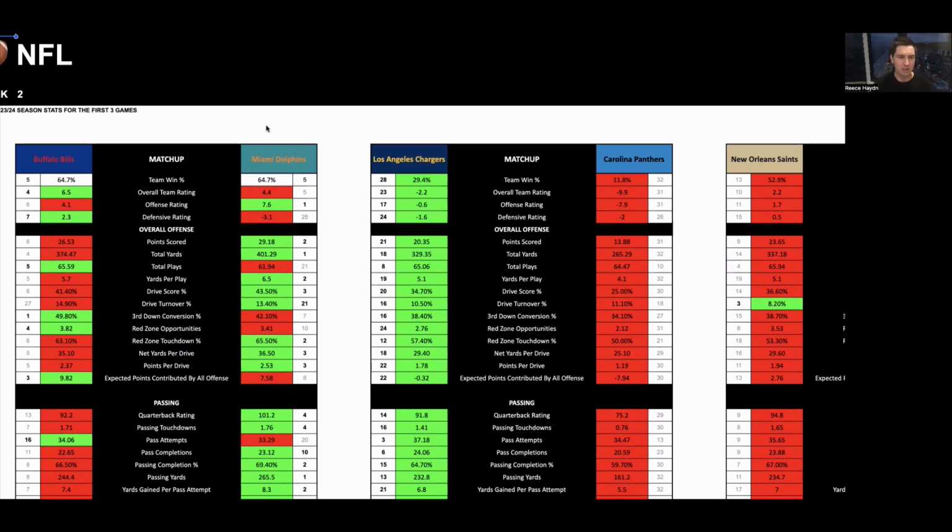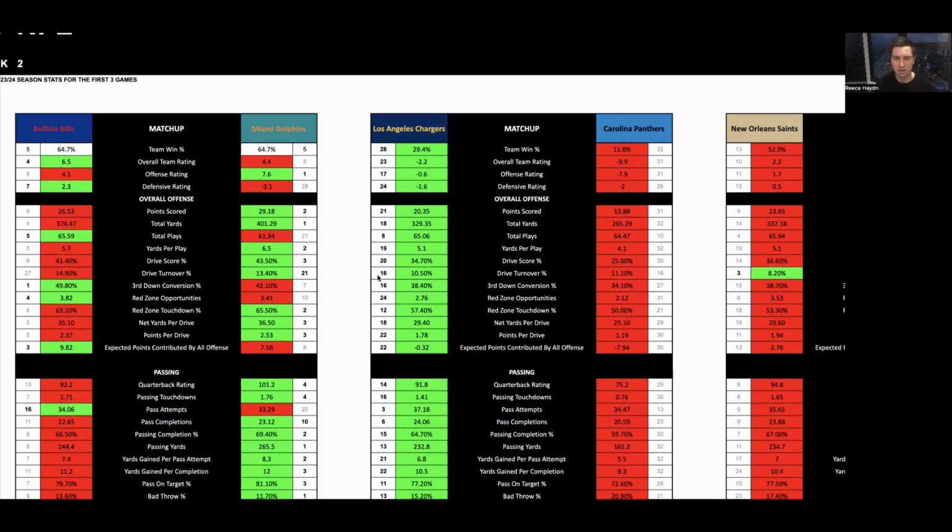So in the bet finders, which you guys can all access for the NFL, there's a stack of different tools you can use, but some of the main ones I'm going to go through in this video. This right here is the game-by-game matchup. So for example, you have the Chargers at Carolina. Home team is always listed second, or on the right side, in the NFL.